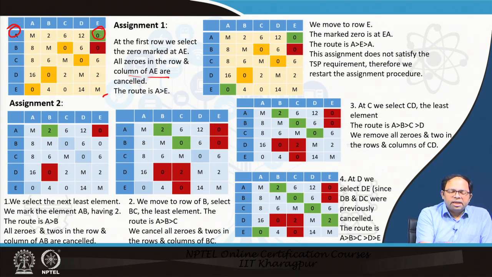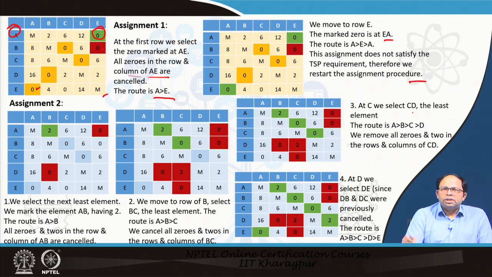Because we have selected this, all the zeros in that row we have marked with red, and if there were zeros in the particular column, we would also have marked them in red. So, the first route is AE. Now, because we have reached E, let us see where we go. For E, the marked 0 is at A. So, from E we are going to A. So, the route is AEA, which is not possible because it does not satisfy the TSP criteria. So, we will say this is not a proper assignment.